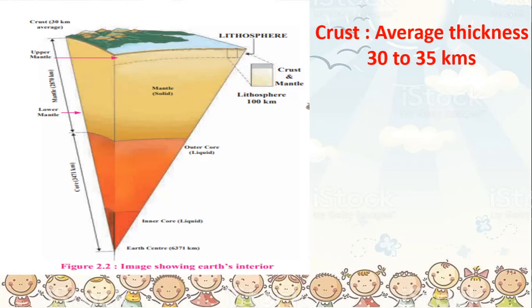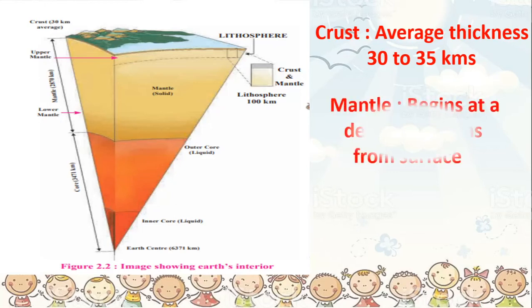Under the mountains, it could be 40 kilometers, and it is thinner, that is, it is less than 10 kilometers under the ocean. But when we calculate the average thickness, we could place it between 30 to 35 kilometers. And then let's talk about the mantle. So the mantle begins at a depth of 42 kilometers from the earth's surface. So imagine you start digging from the surface of the earth, and you go in 1 kilometer, 2 kilometers, 3 kilometers. When you go to 42 kilometers, you will reach the mantle.